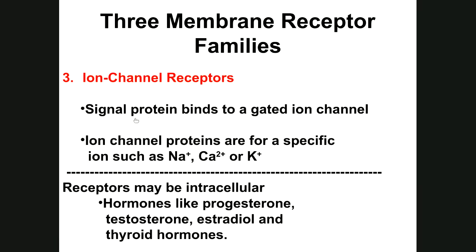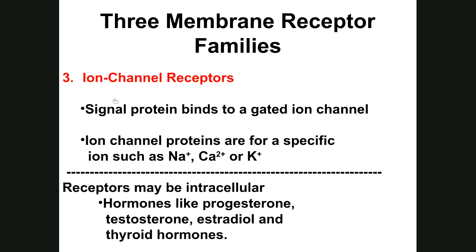In the case of ion channels, it causes them to open. Ion channel proteins are for specific ions. Remember, they're very selective. A sodium ion channel only lets sodium go through. A calcium ion channel only lets calcium go through. A potassium ion channel only lets potassium go through. So they're very specific.